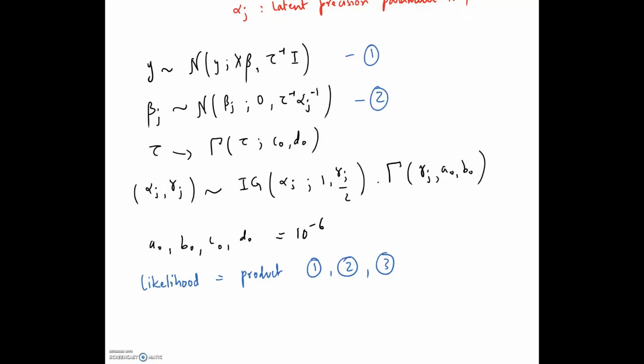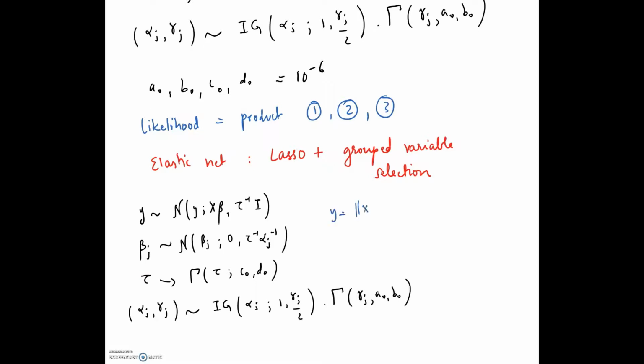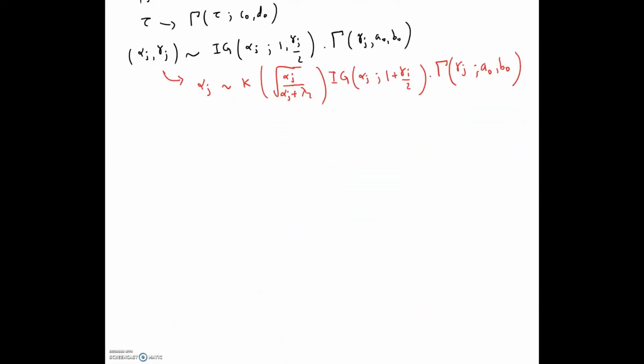Let's extend this to the elastic net configuration, which is a combination of lasso and incorporates the idea of grouped variable selection. Let me just copy paste the initial lasso parameters and write the main equation. The tau term gets an additional lambda and the alpha term gets another constant and the extra lambda term. Notice that when the lambda 2 term becomes 0, the whole thing goes back to the lasso model.